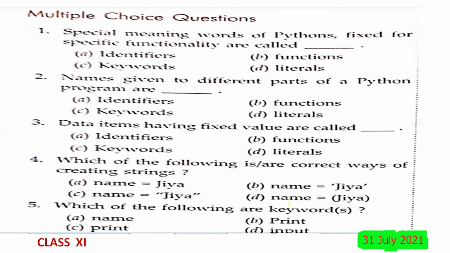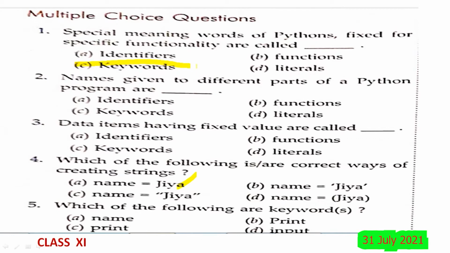Here once again we have some multiple choice questions. The special meaning words of Python, fixed for specific functionality, are called identifiers, functions, keywords, or literals. Obviously the answer must be keywords. It is special words having a special meaning.